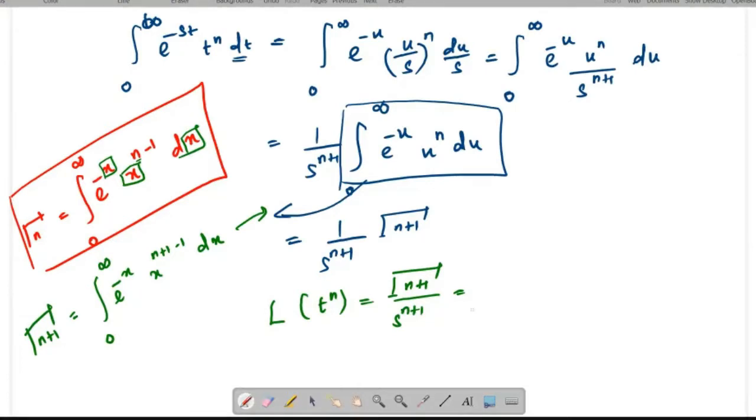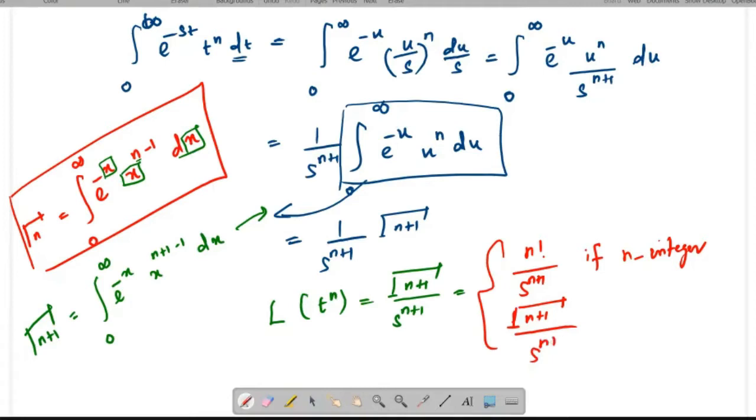So I'm going to rewrite this term as n factorial divided by s power n plus 1 if n is integer, and gamma n plus 1 divided by s power n plus 1 if n is non-integer.